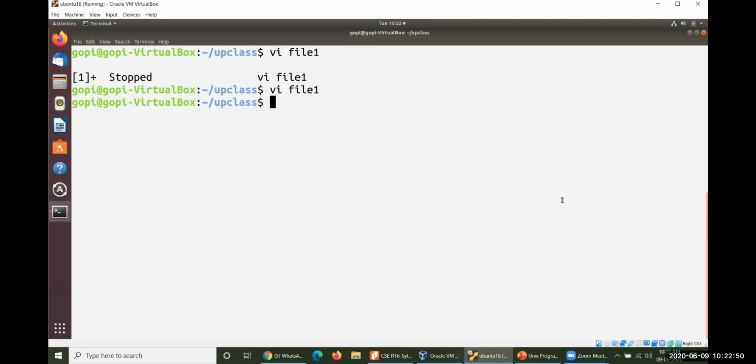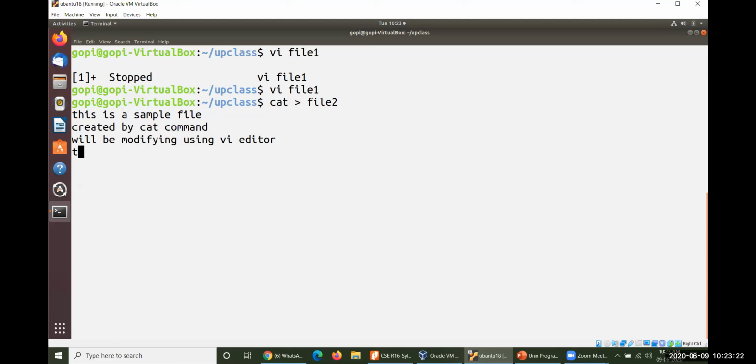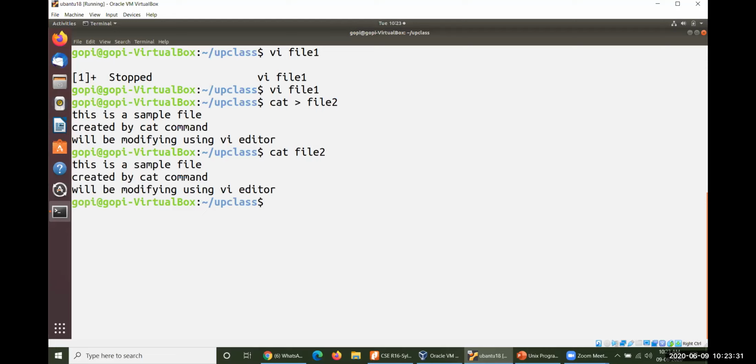Let me show you: cat greater than file2. This is a sample file created by the cat command, which will be modified using the VI editor. However it may be, let me save this one. So cat file2 here. Look at this, these are the lines. Three lines are available.